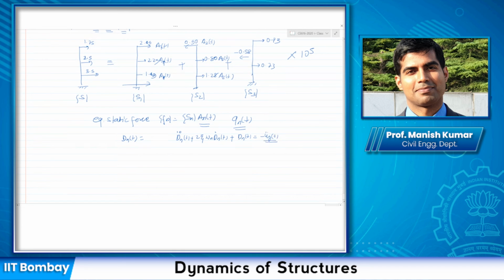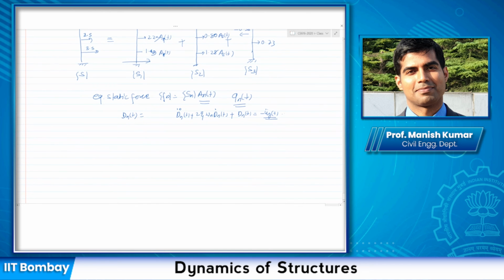But if it had not been a ground excitation, let us say blast loading or some triangular pulse or some other type of loading, then it would basically represent that history. But as long as you can find out Dn(t), you can find out your Qn(t) as this times Dn(t). Okay, or this is basically equal to An(t) by omega n squared.